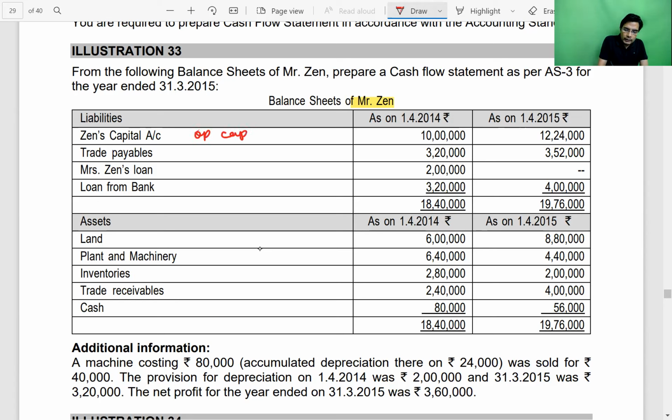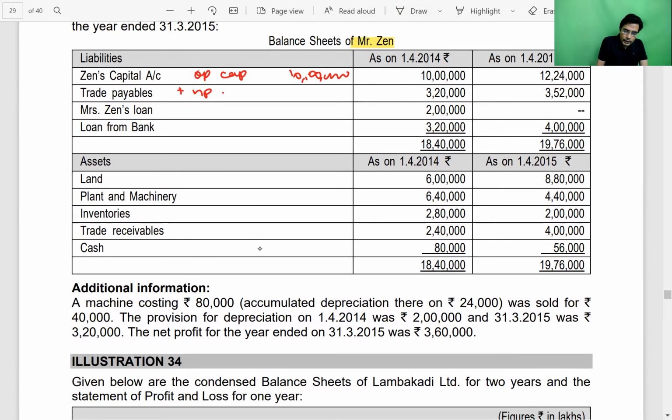With the opening capital, which is 10 lakh, we add net profit earned during the year, and the net profit earned during the year is 3,60,000. Then we minus drawings, if any, and then we get the closing capital. Closing capital given in the question is 12,24,000.